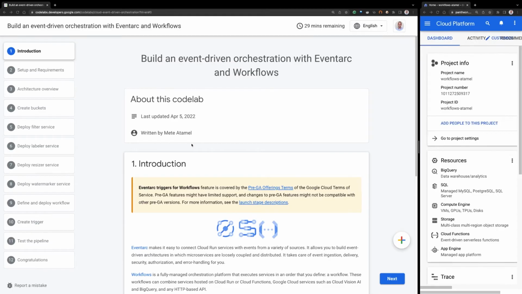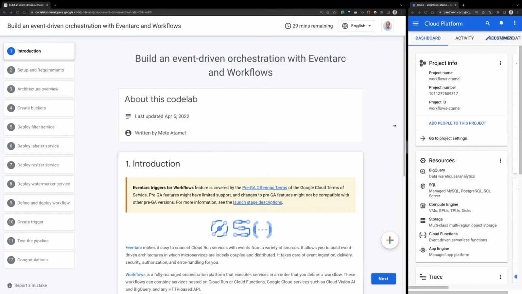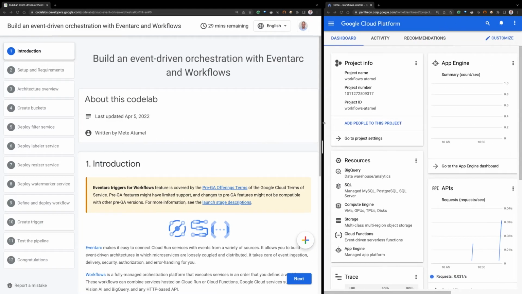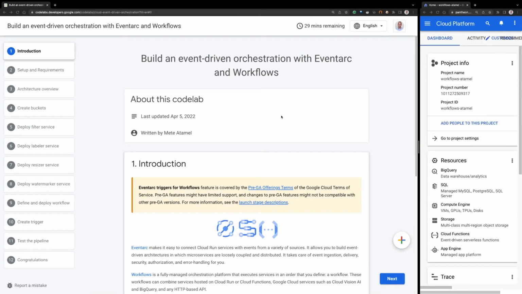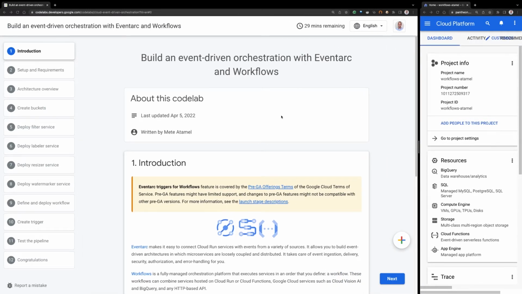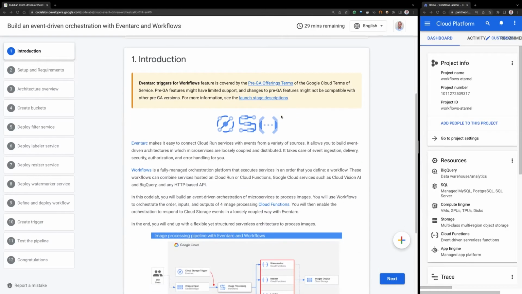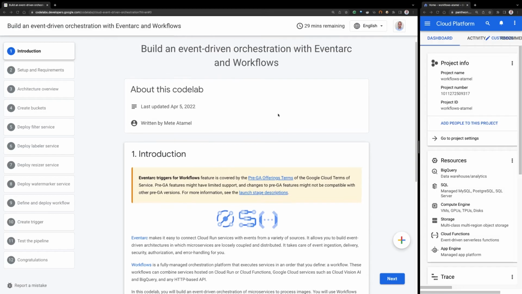Okay, so I have the Codelab on the left, and I also have the Google Cloud Console on the right. But let's look at the Codelab first. You should have the link in the description. And what we're going to do is, as I mentioned, we're going to build an event-driven orchestration with Eventarc and Workflows.